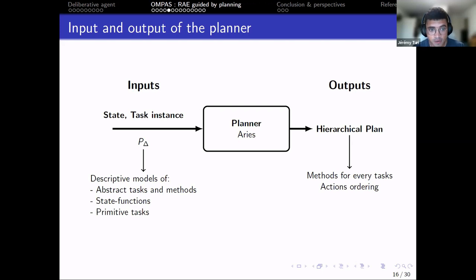To use the planner, as inputs we need the current state of the system, the task instance, the task we want to refine, and the planning domain. And as outputs, the planner will give back a hierarchical plan with all methods for every task refined and actions ordering, as this is a temporal planner. For that, we are using ARIUS. We have more detail in the paper. The planning domain is made of abstract tasks and methods, state functions, and primitive tasks.